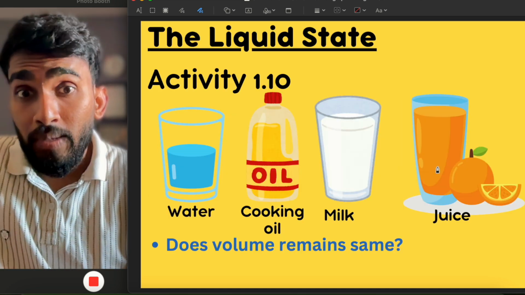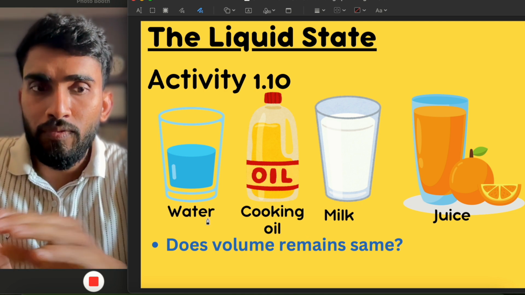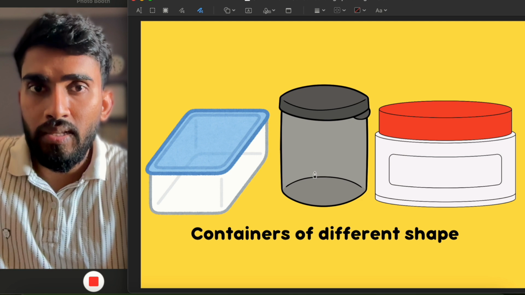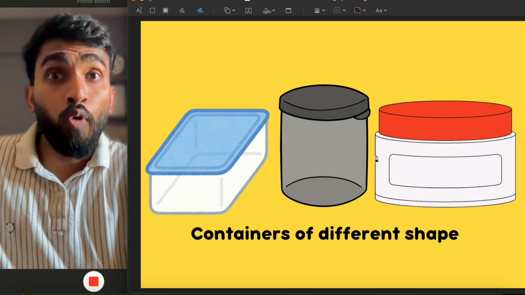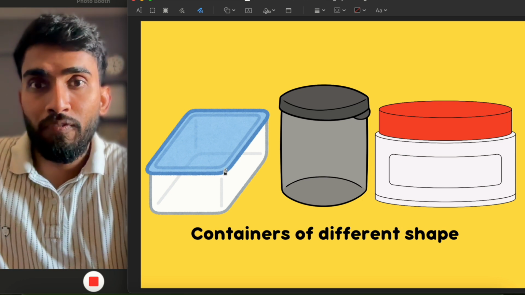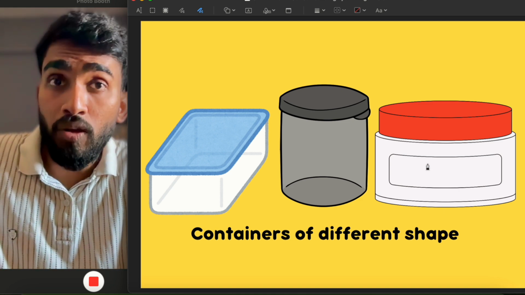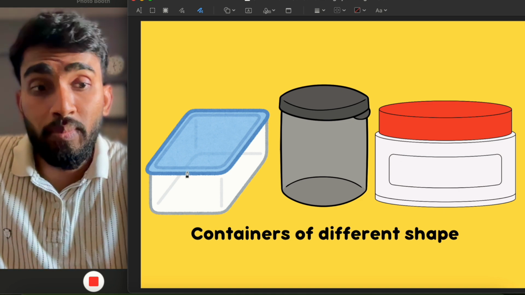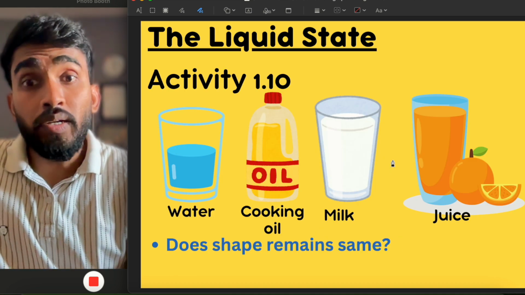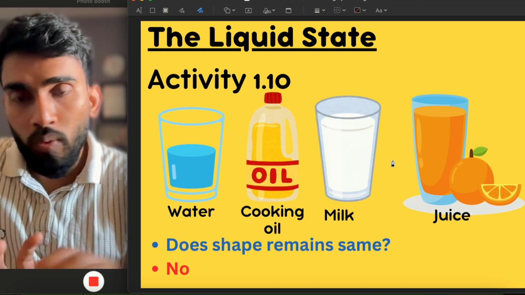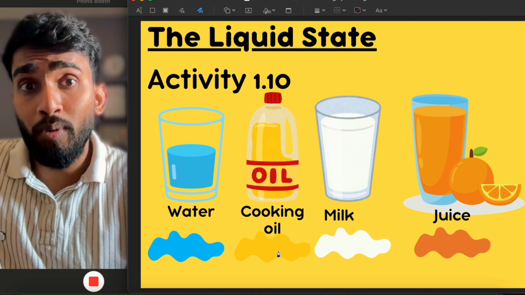Now, next, what do we have to check? Does the volume remain the same? If we transfer it from this container to this container, and then this container, it will change its shape. But what about volume? The volume will remain the same. Let us say if we took 100 ml here, it will stay 100 ml here also, and 100 ml here also. That is, the volume will remain the same. So does the volume remain the same? Yes. Does the shape remain the same? No, the shape changed.